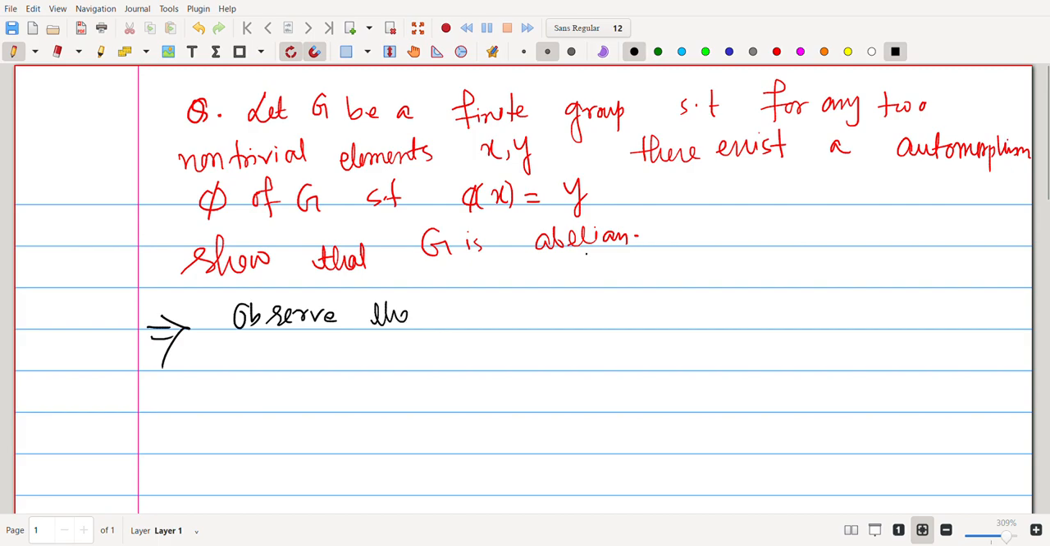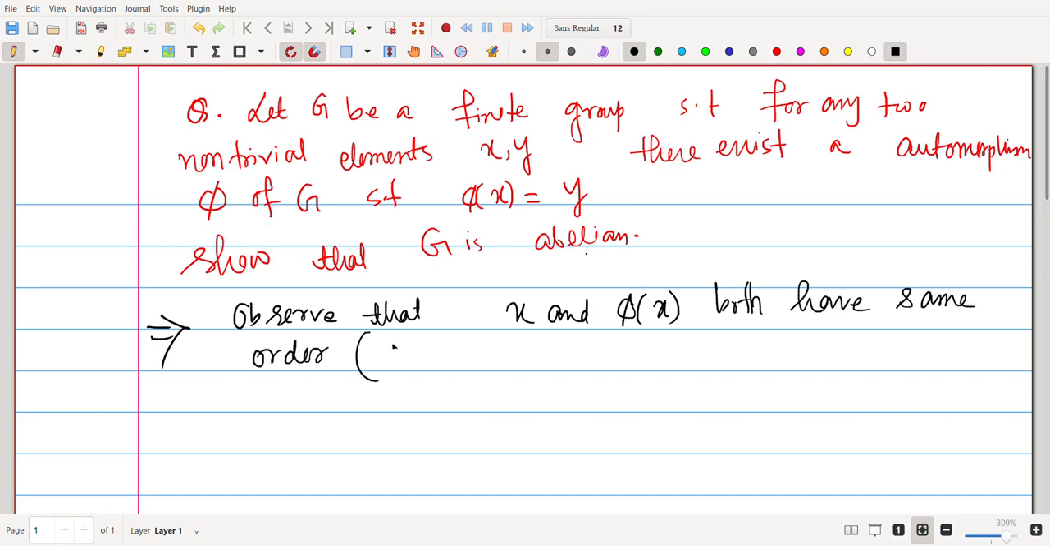Observe that x and phi(x) both have the same order, since phi is an automorphism. That means if x to the k is the identity for some k, then phi(x) to the k is also the identity, and since it is an automorphism, the order must be the same.